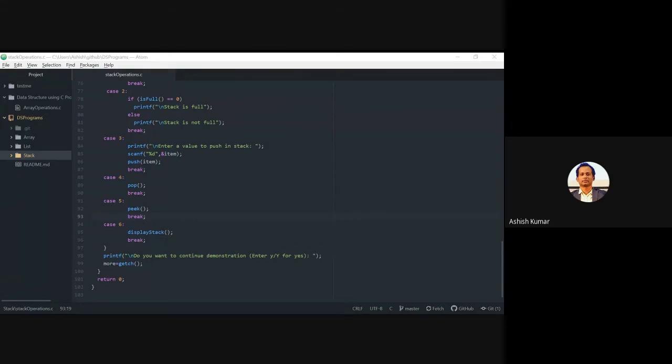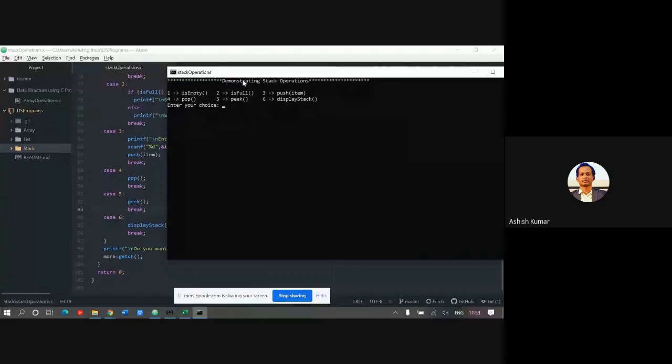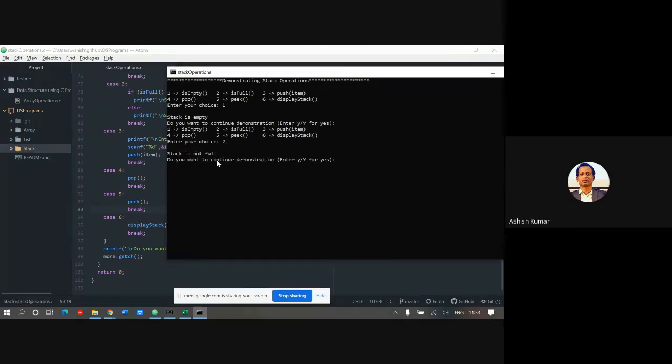So I'm going to change the screen because the output is coming on a new screen. I share the entire window so that we can see. We had this code and there is the output. See, demonstrating stack operations. First, if I press 1, it will show, enter your choice 1. It shows the stack is empty. Do you want to continue demonstration? I'll press yes, Y. Then I'll show whether it is full or not. 2, stack is not full.